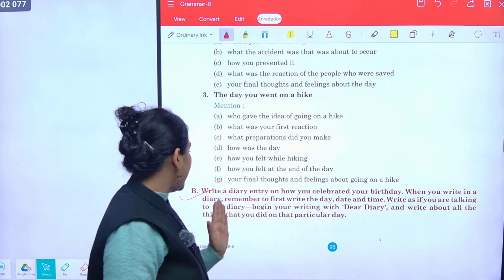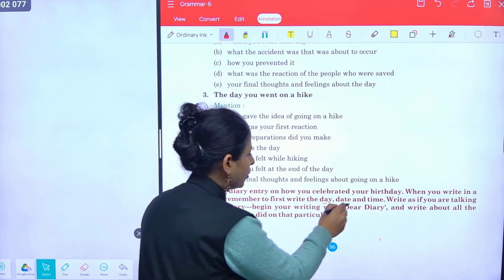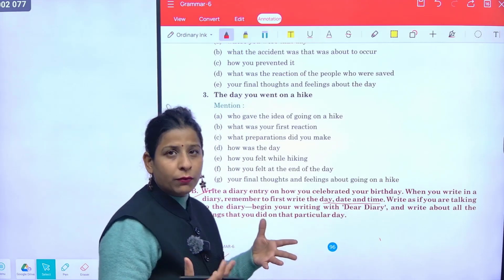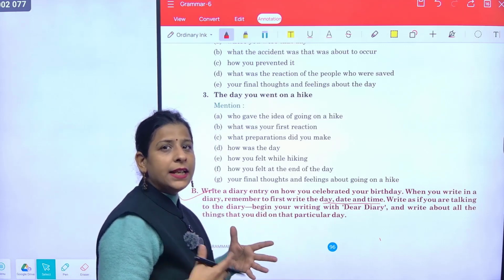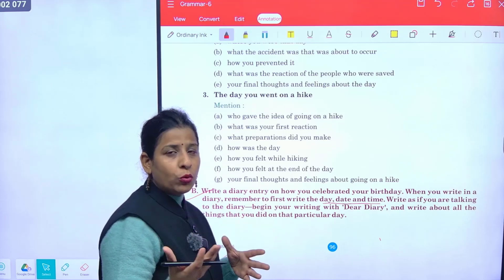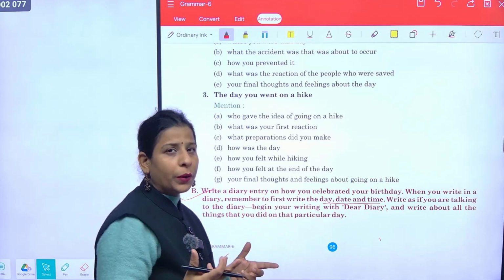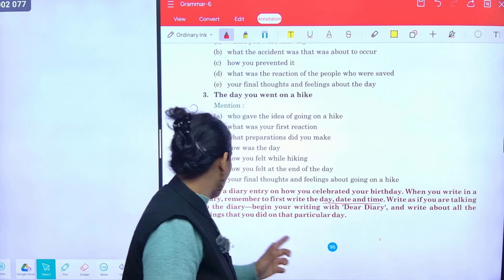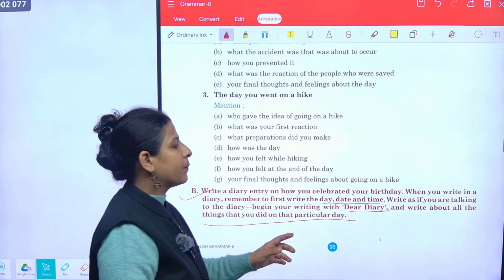When you write in a diary, remember to first write the day, then mention the date and time. And write as if you are talking to the diary. When we write the diary, we should write it the way we would tell something to somebody. Similarly, we write everything in the diary as if we are talking to it. Begin your writing with "Dear Diary" or write about all the things that you did on the particular day. You should mention these.